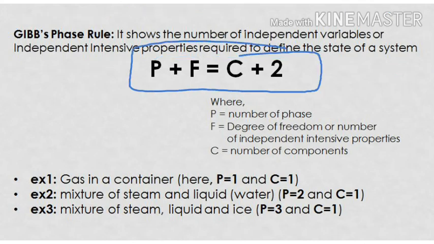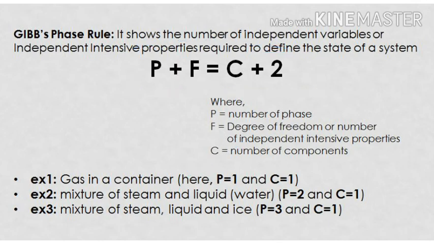And it is given by the equation P plus F equals C plus 2. So now P over here is the phase or the number of phases. Second, F, degree of freedom, or the maximum number of independent variables required to show the state of a system, or the maximum number of independent intensive properties. The next is C. C means the number of components.